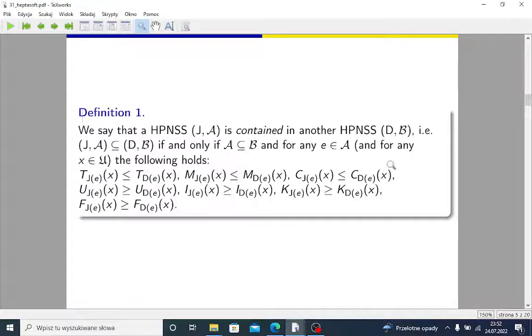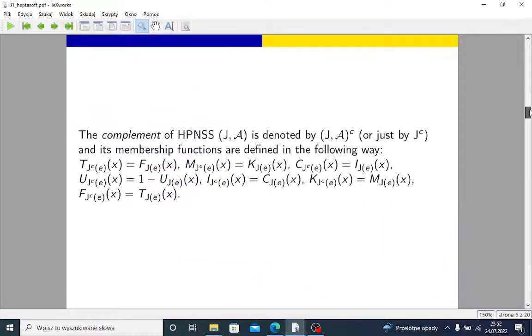Of course, you may stop the video at this moment and check this definition. All these definitions of inclusion, and of complement, union and intersection, are in some sense arbitrary. You may define your own definitions, but I would say that there is some logic behind these definitions.